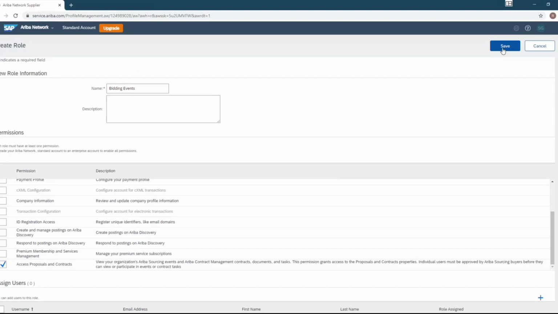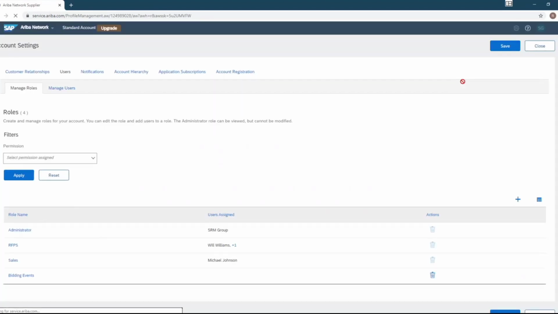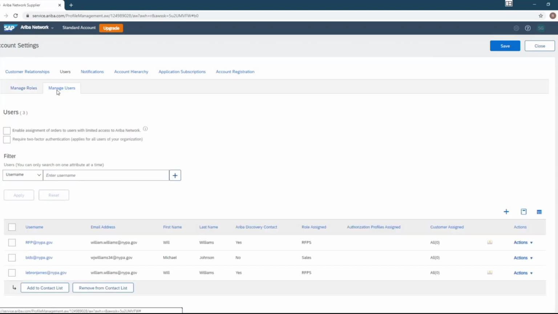And we save that. And how you know the system recognizes it is you'll see bidding events here on the bottom. So now we're going to go and do the similar process for creating a user. So you just scroll over to the right to the Manage Users tab. And the same process here. You're going to go to this plus icon where it says Create User.